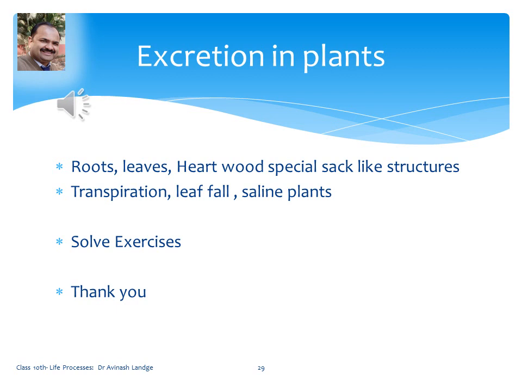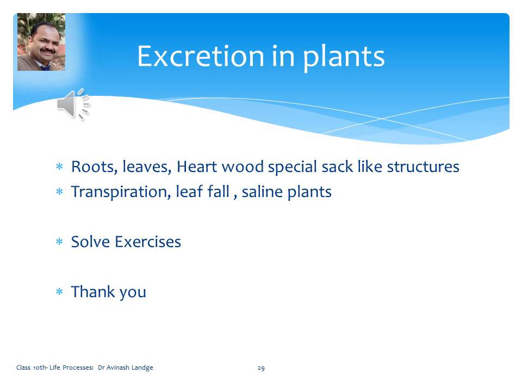Some of the excretory material is stored in the leaves, and during leaf fall, these excretory substances will be sent out of the body. Some excretory substances are stored in the heartwood of the stem. So at the time of death only, these excretory substances will be removed.